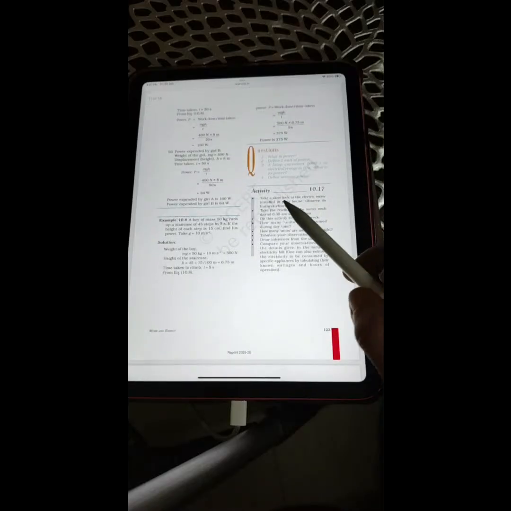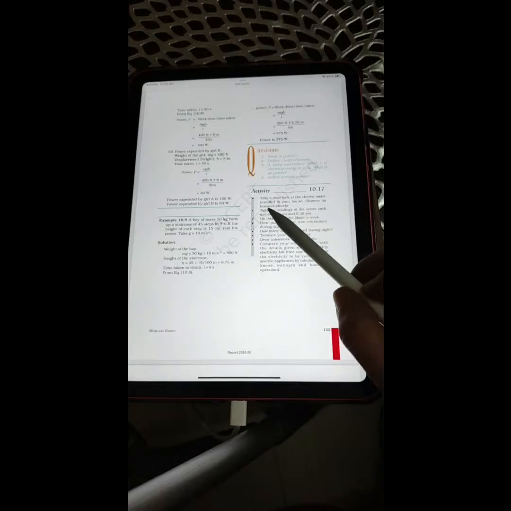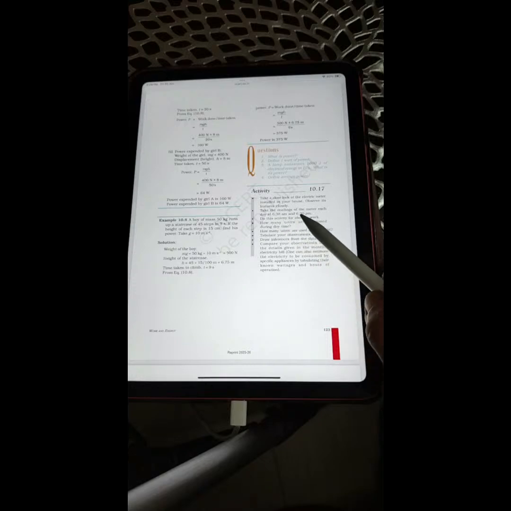Activity 10.17. Take a close look at the electric meter installed in your house. Observe its features closely. Take the readings of the meter each day at 6:30 a.m. and 6:30 p.m. Do this activity for about a week.